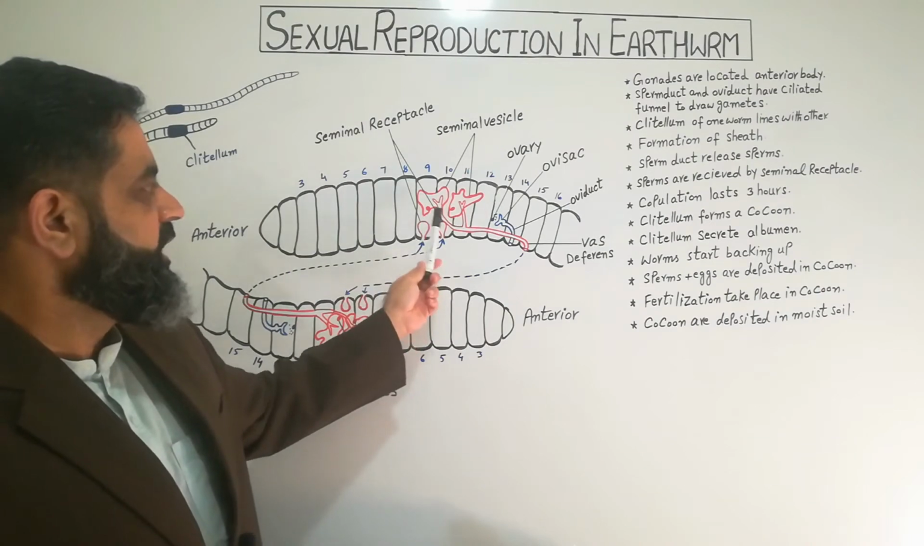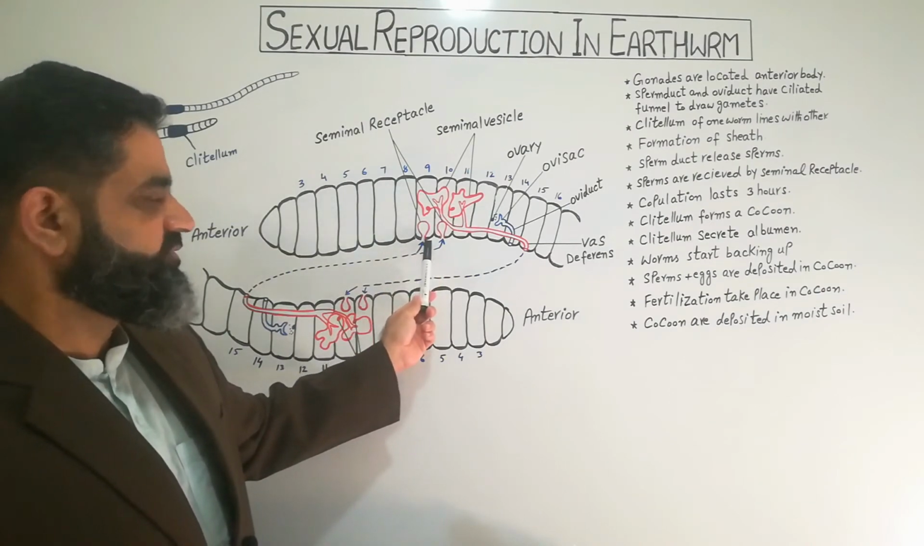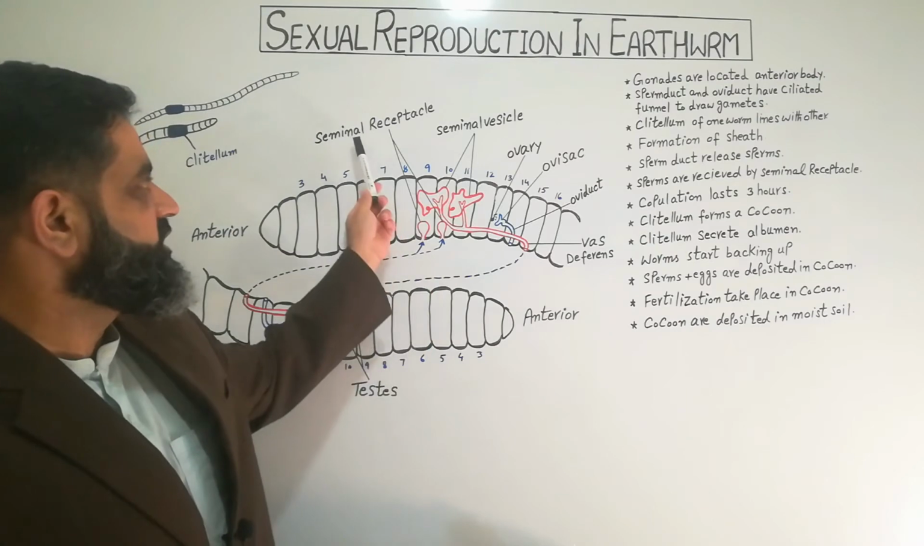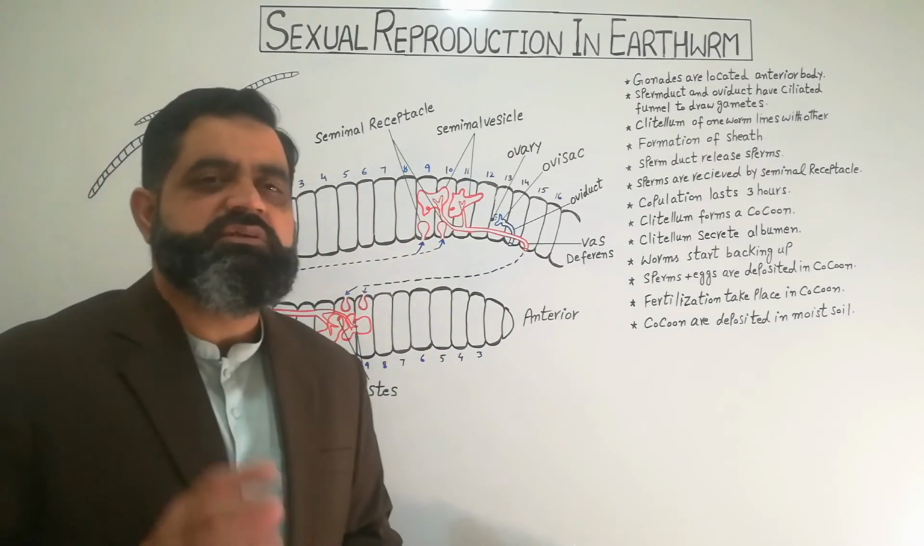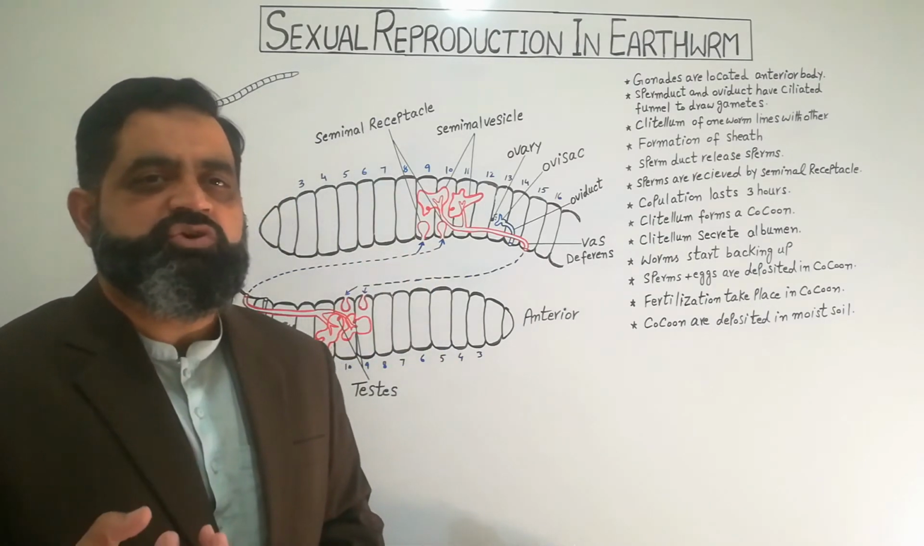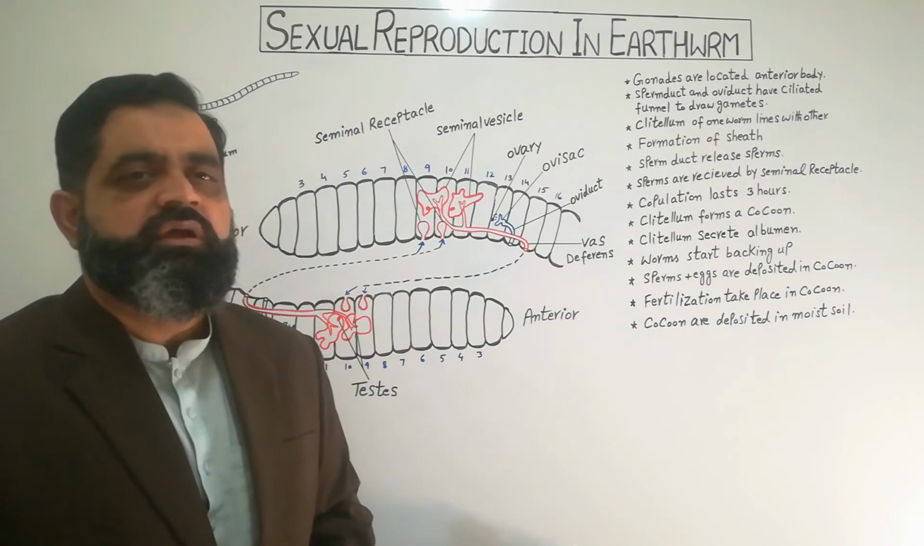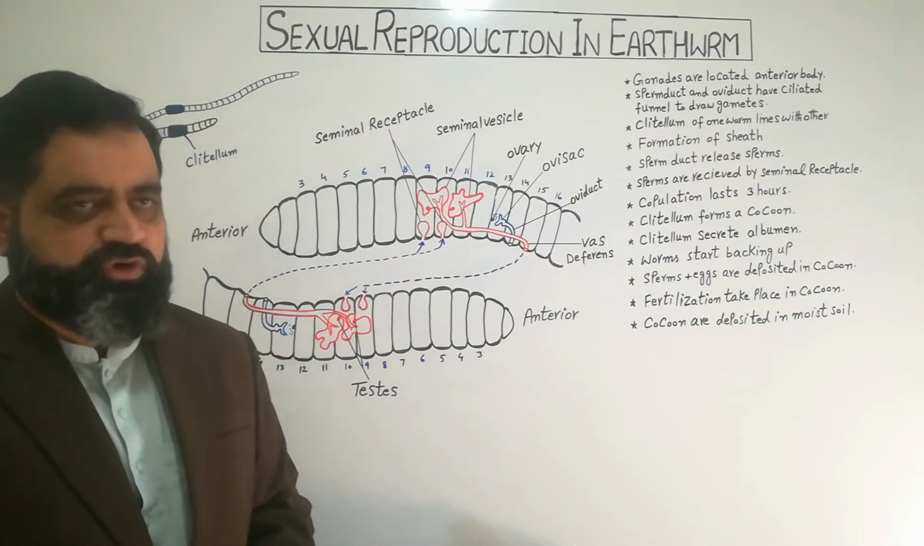At the same time, there are also some vesicles known as seminal receptacles, located just beneath the male gonads on the ventral surface of the body. These two sacs are known as seminal receptacles. These are involved in the storage of sperms of the other or opposite earthworm.